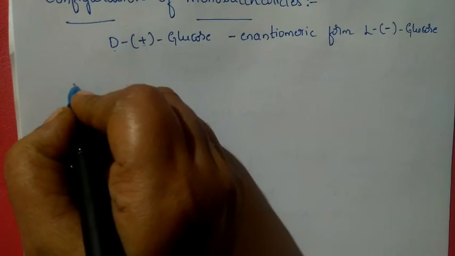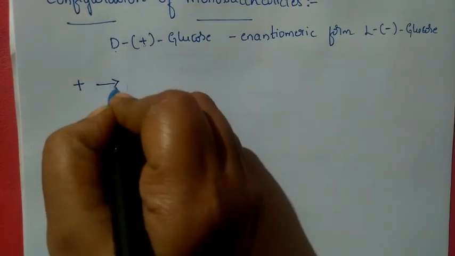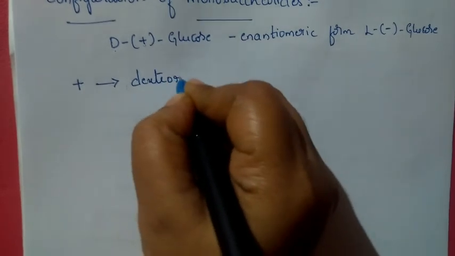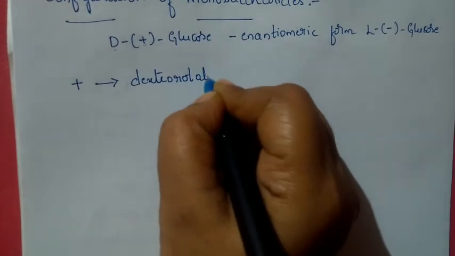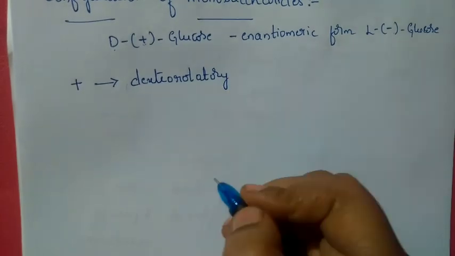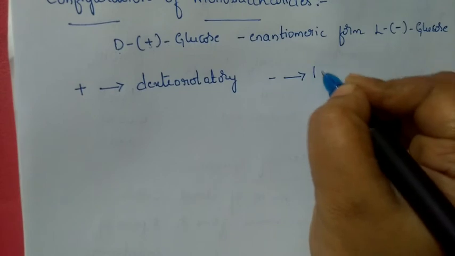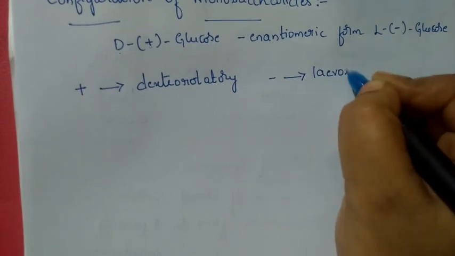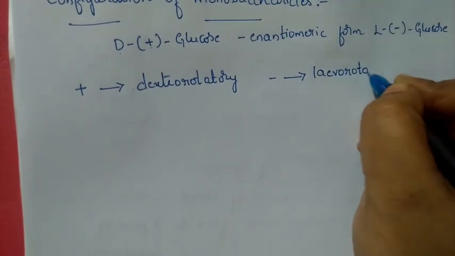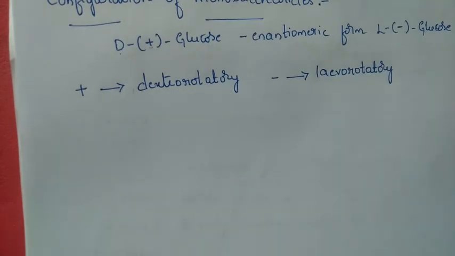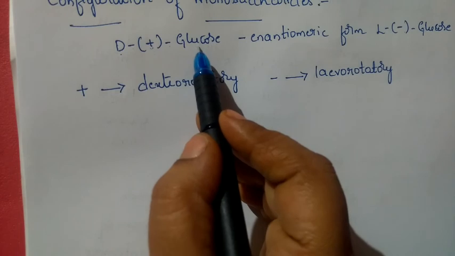So this plus sign indicates dextrorotatory. Plus is dextrorotatory, minus is levorotatory. What is this dextrorotatory and levorotatory? We have already seen it. The substance here is glucose.